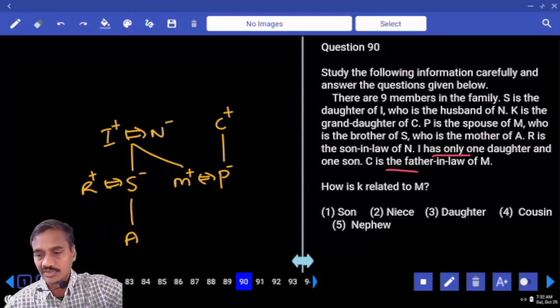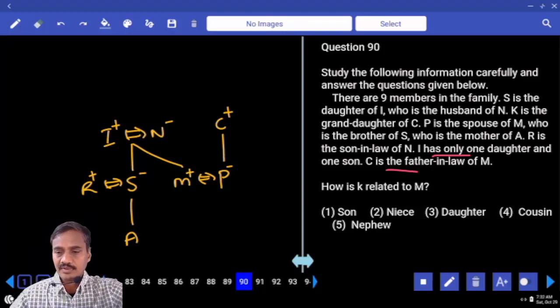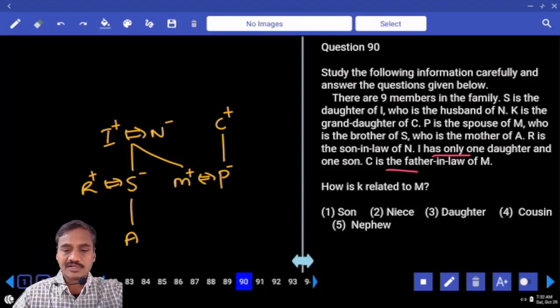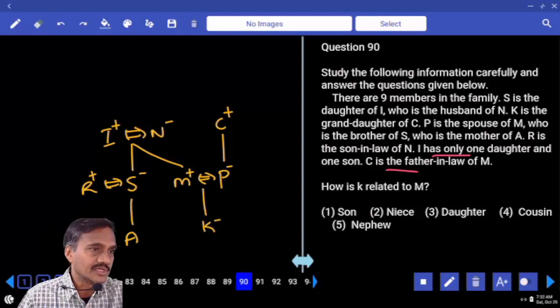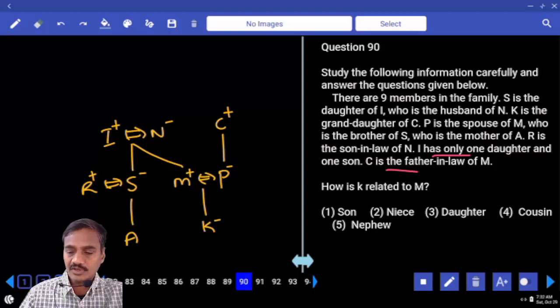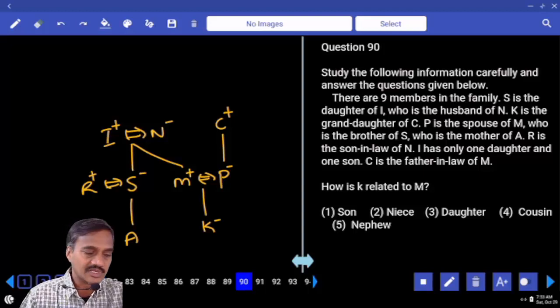Now we are left with one more piece of information. K is the granddaughter of C. As K is the granddaughter of C, where should this K be? K must be at this place, together with C. Then how is K related to M? K is the daughter of M, choice 3, question number 90.